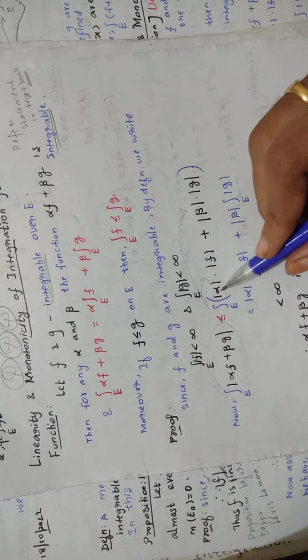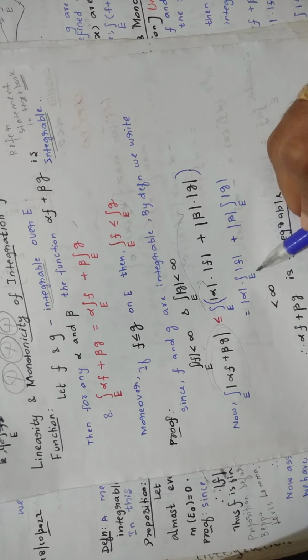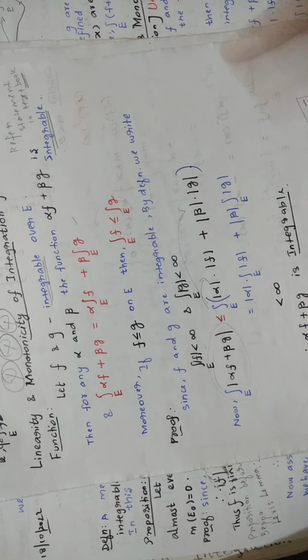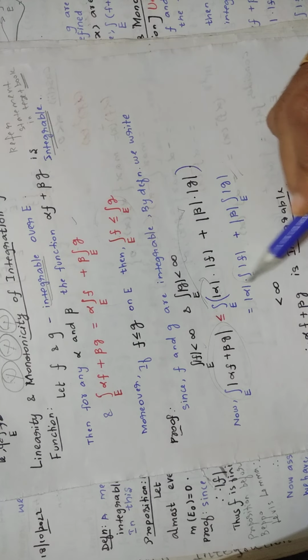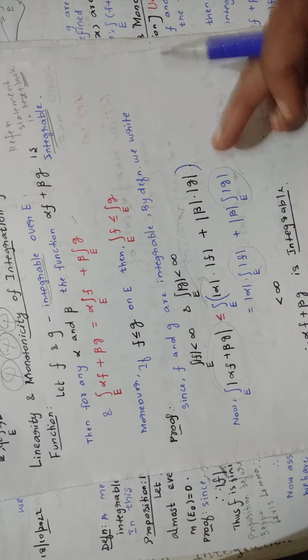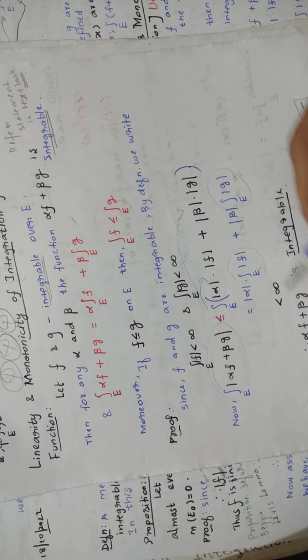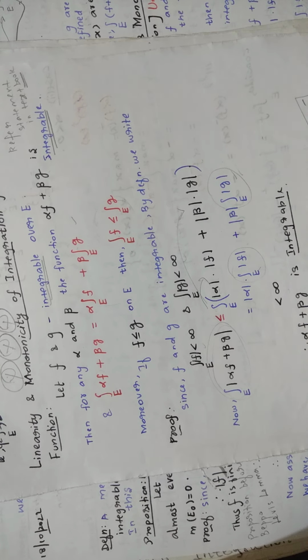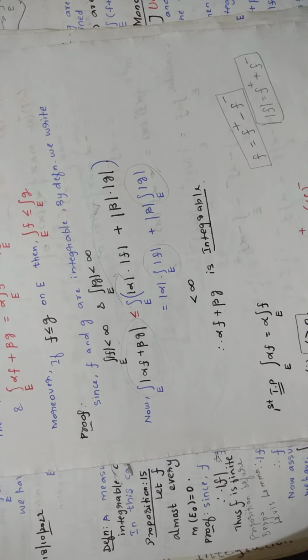After that, you bring mod alpha outside this integral, plus you bring mod beta outside the integral, so that you will get this. This is less than infinity and this is less than infinity. So when you add these two, that is also less than infinity. So you got this less than infinity, and by the definition of integrable you get this. Is that clear?